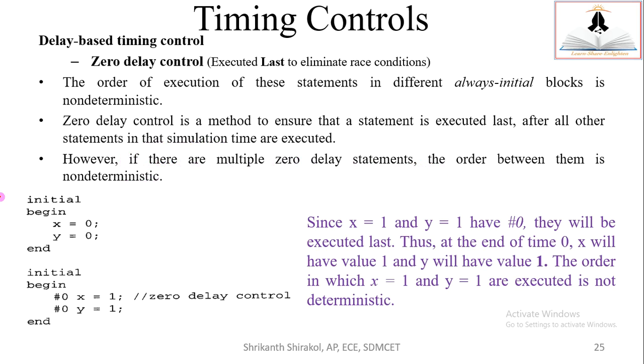Example, think that I have two initial blocks. This is the first initial block, this is the second initial block. Both start executing at zero simulation time. x is being assigned 0, y is being assigned 0 at 0 simulation time. Here x is being forced to 1, y is being forced at the same 0 simulation time. Which one should be executed first? There is a confusion.